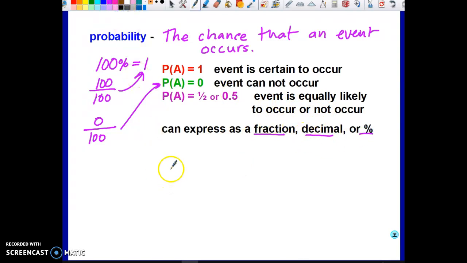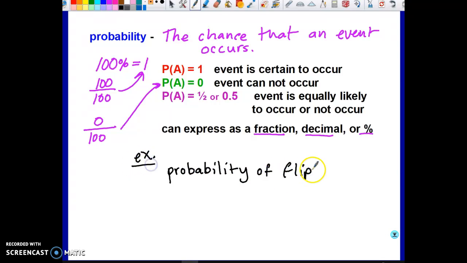So for example, flipping a coin. What is the probability of flipping heads? This is an example. Flipping heads. Well, that's a 50-50 shot, right? It's 50% because it's equally likely to get heads or tails.